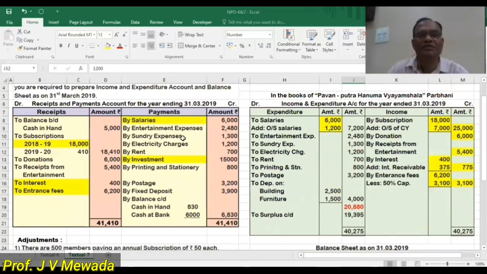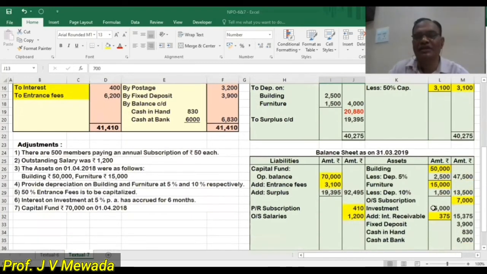Entertainment expense, sundry expense, electricity charges, rent. There is no adjustment, so I have to show here entertainment expense 2,480. Then sundry expense 1,300. Then electricity charges 1,200. Then rent I have given 700, so rent I am transferring 700. Then I have given investment. Investment is a capital expense, so in the balance sheet, I'll write investment here. The purchase of investment is 15,000, so I'll show 15,000 against the investment.